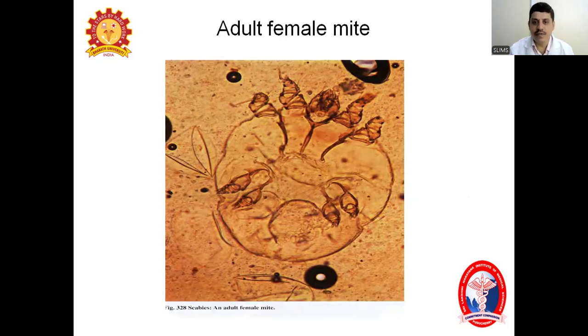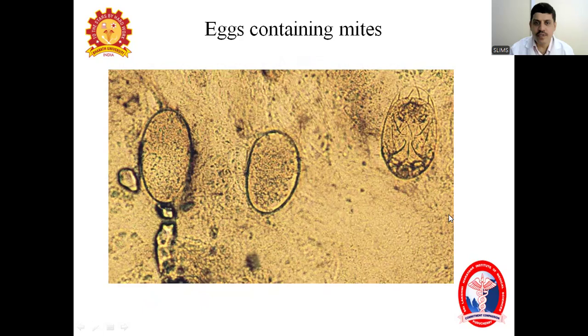In this diagram, this is a scraping in a wet mount. We can see the adult female mite. This is upside down. As you see here, in the front there are 2 pairs of legs, and behind there are 2 pairs of legs. So there are a total of 4 pairs of legs, and the female mite is oval shaped. In this picture you can see the eggs of the mite, and especially you can see the mite larvae inside one egg on the right side.